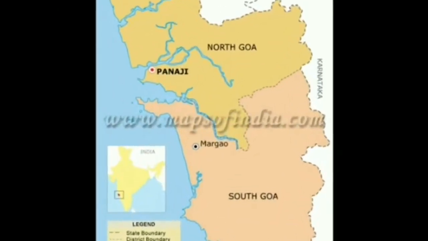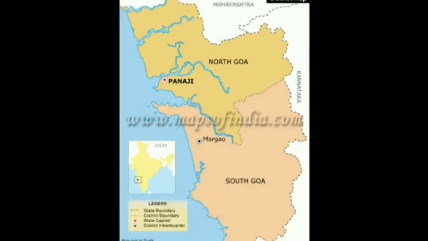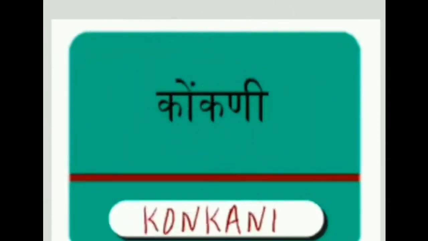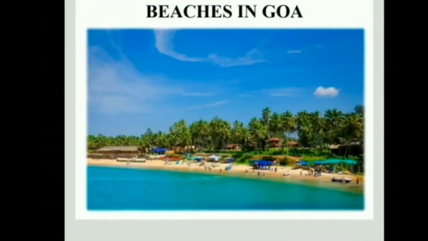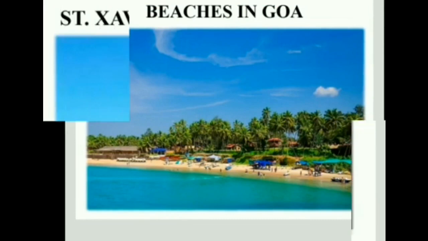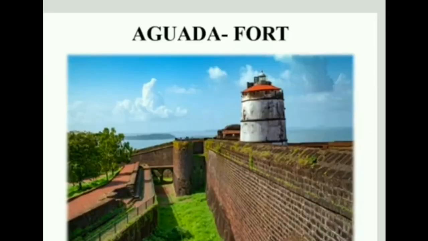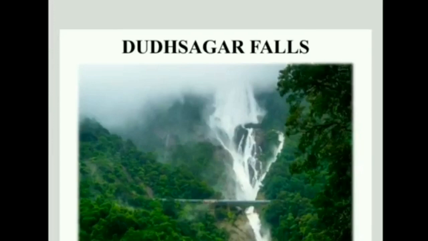Its capital is Panaji. It is the fourth smallest populated state of India and the smallest state in terms of area. It is famous for cashew nuts and mangoes. Konkani is the language spoken here. The places of tourist interest are beaches, St. Xavier's Church, Fort Aguada and Doodh Sagar Falls.